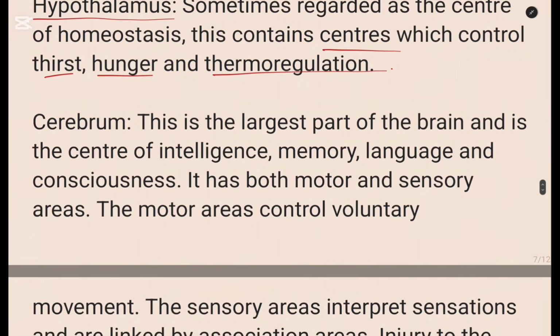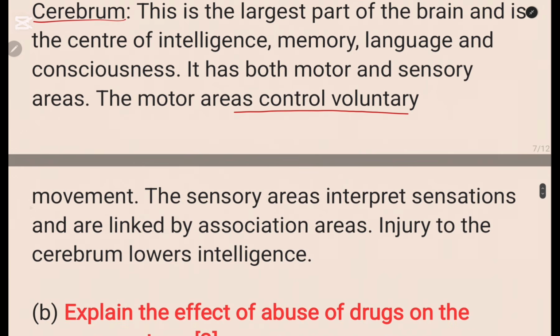Then we come to cerebrum. This is the largest part of the brain and its center of intelligence, memory, language, and consciousness. It has both motor and sensory areas. The motor are in control of the voluntary movement.